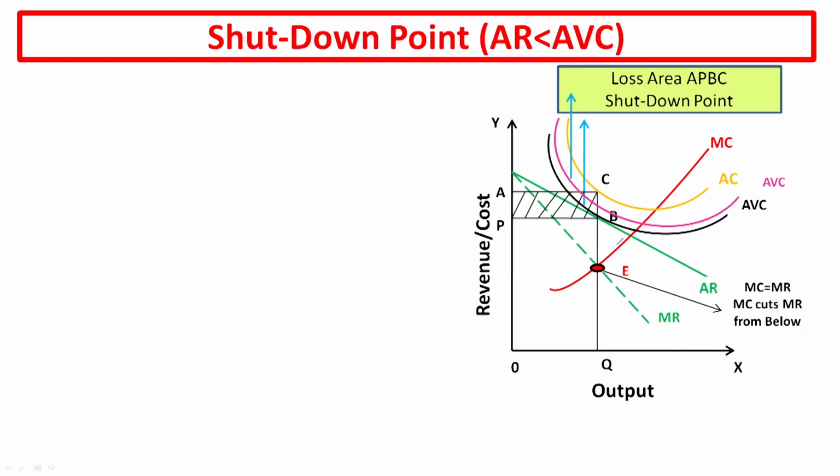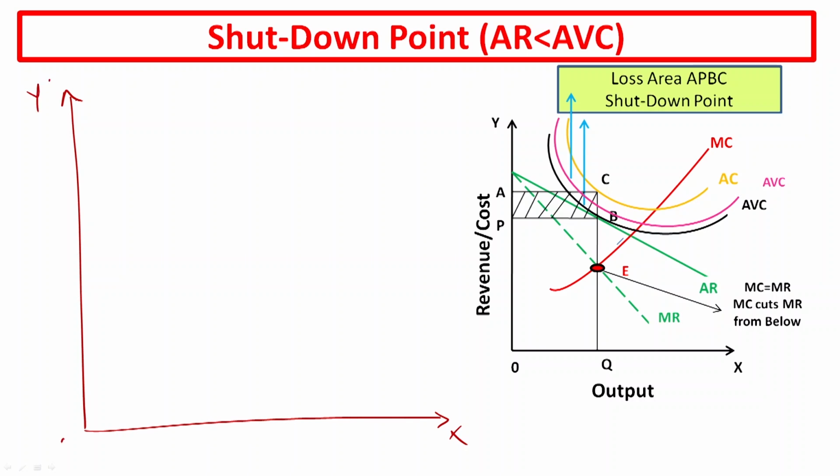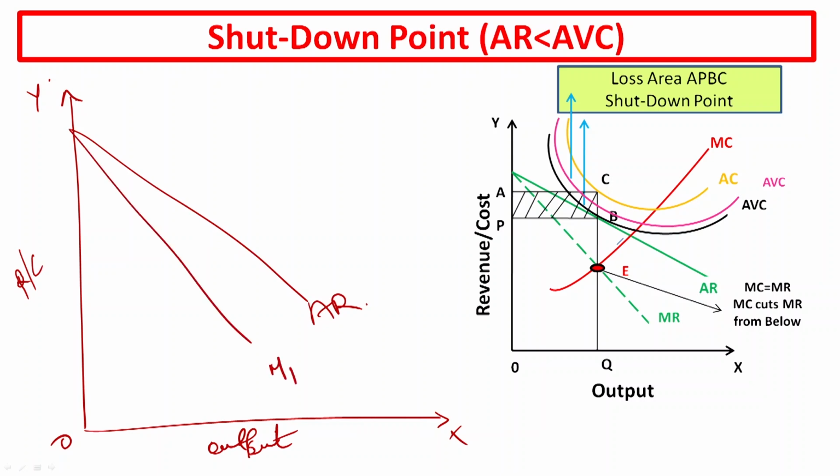That means this can be shown like this: x axis, y axis, 0, output, revenue, cost, then this is AR, this is MR, then you have to draw the marginal cost.